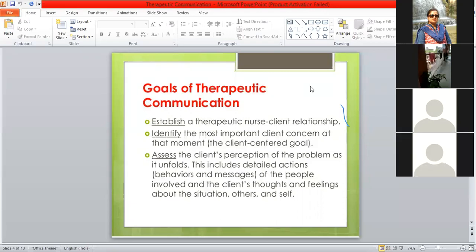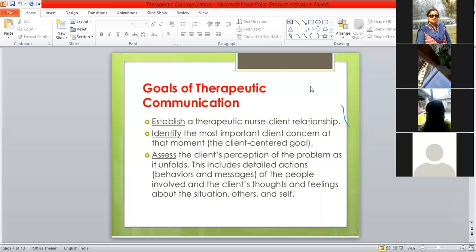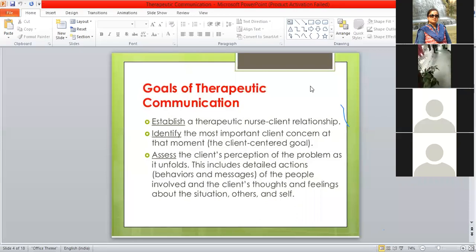So when we identify the client's need or perception of the need, then we can also identify the thoughts and feelings about the situation. As I just told you, sometimes in fever the patient might be very silent, or very annoyed. Why is he developing fever? Or in case of pain, maybe a post-operative patient, even with a little pain, shows his agony, is disturbed, and is not able to sleep. So it depends on the situation. We have to assess the client's problem, and you as a nurse have to identify those problems.